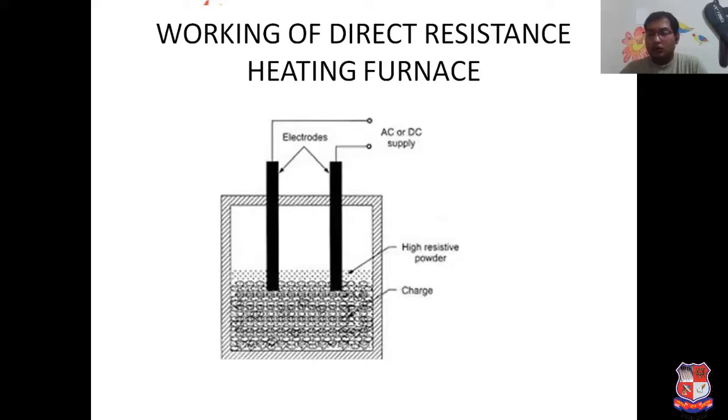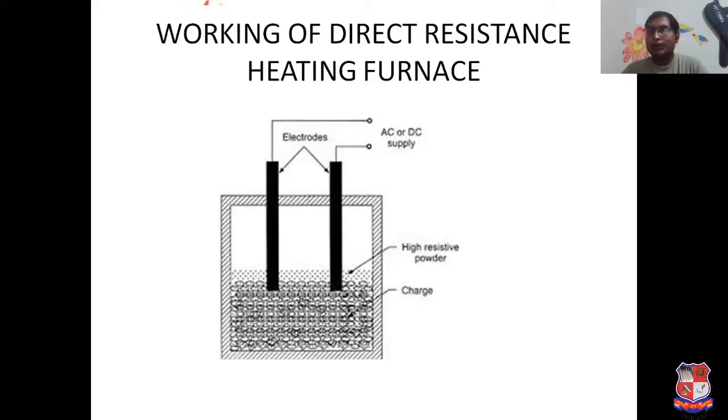First, let us differentiate what we mean by them. A direct resistance furnace means the heat is generated in the charge, the material we want to melt. When the heat is generated in the charge itself, that is known as direct heating.